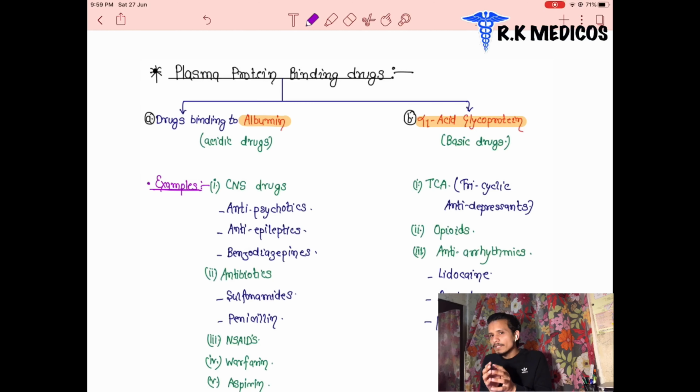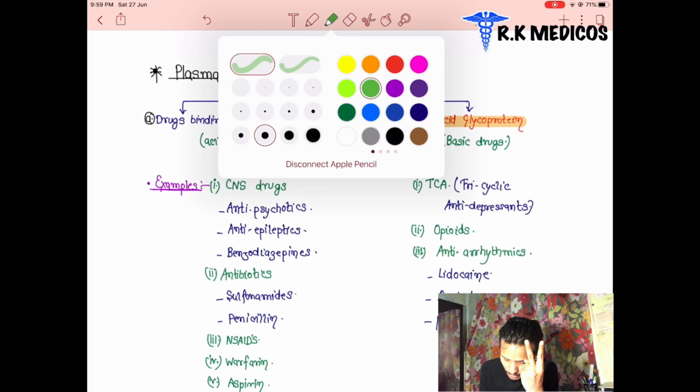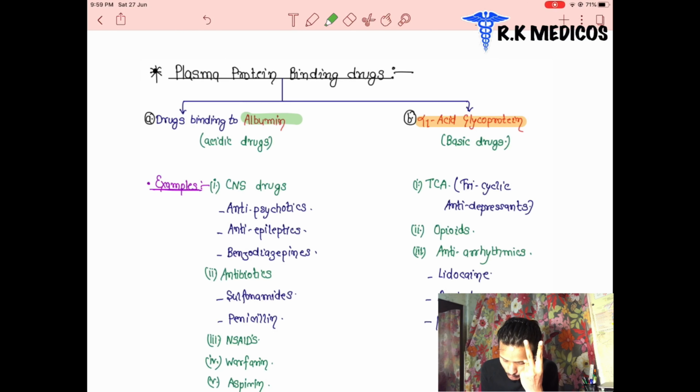What are these proteins? There are 2 proteins through which drugs bind. The first one is albumin, and the second one is alpha-1 glycoprotein. Memorize them.